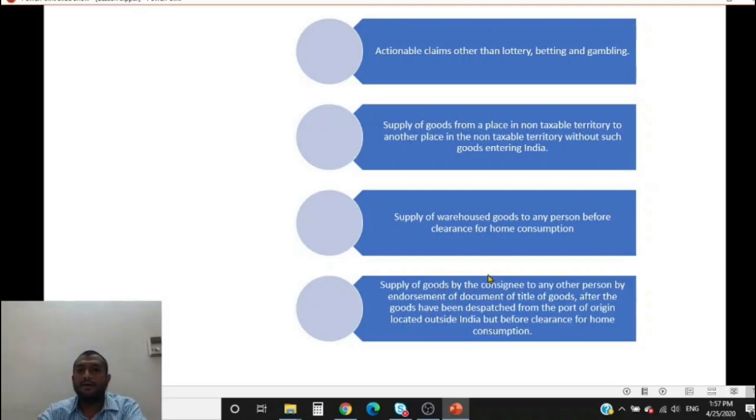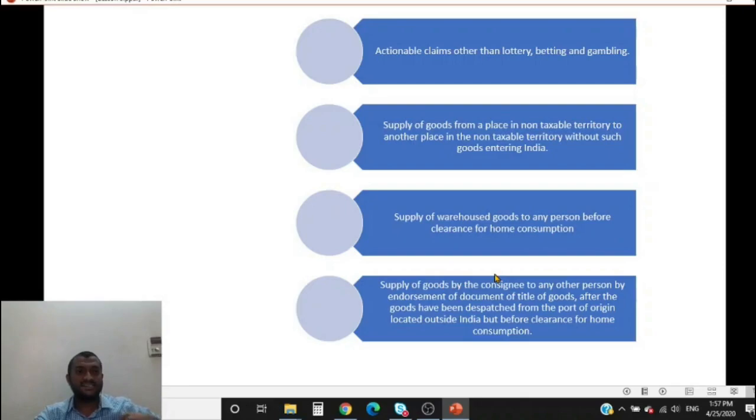Let us say Feno Limited imports some PVC film from Germany. Before the goods are dispatched from Germany by the supplier, while it is in the flight, I have the documents of title to the goods. The documents of title are sent earlier because the goods take a lot of time to come here. Now I endorse the document of title to someone else, so the goods will be received by this other person to whom I've sold.